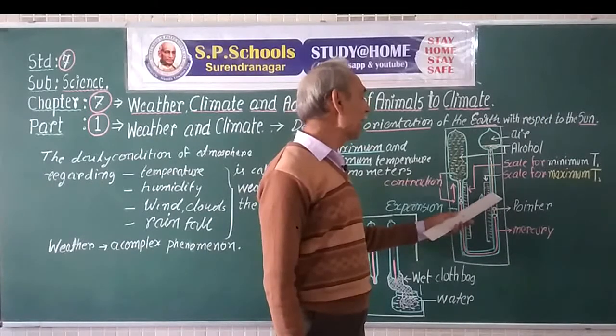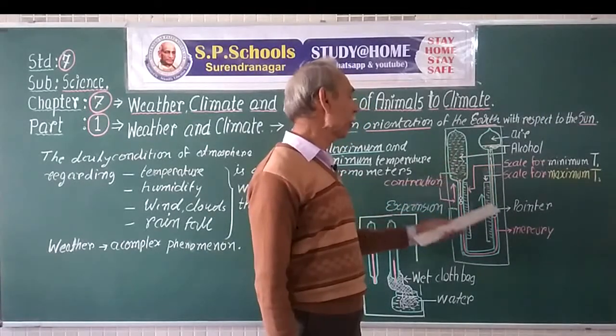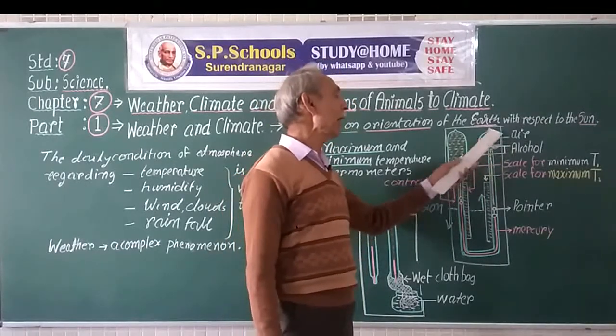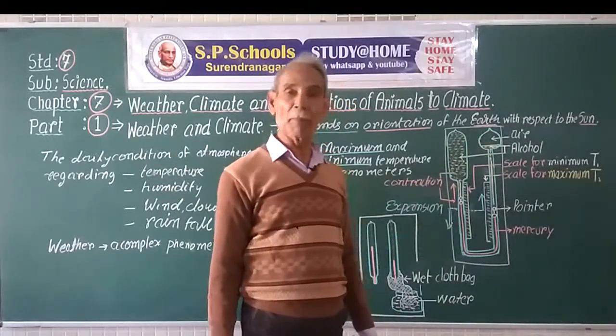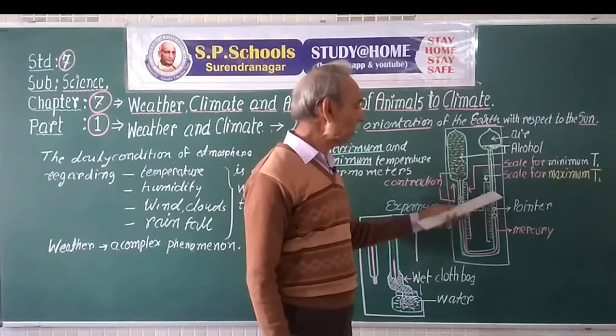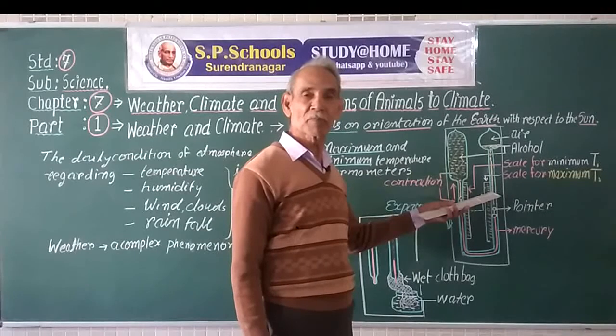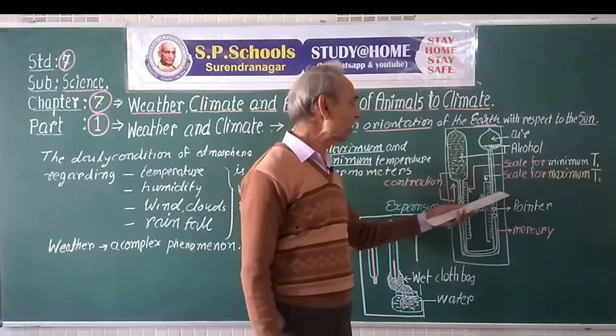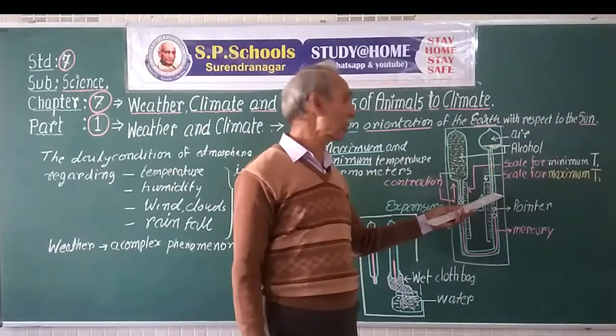It pushes highest at the highest expansion, and the expansion is suffered by the air inside the bulb. So, at the highest level, the mercury makes the pointer reach the highest level.